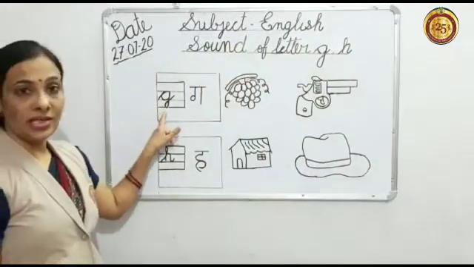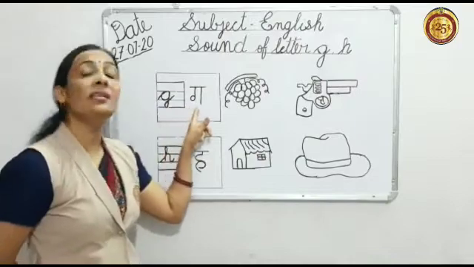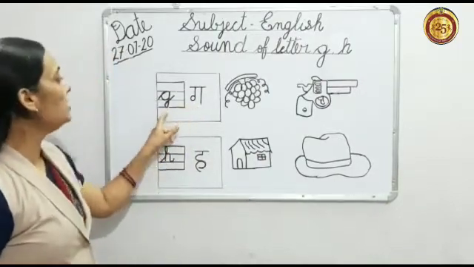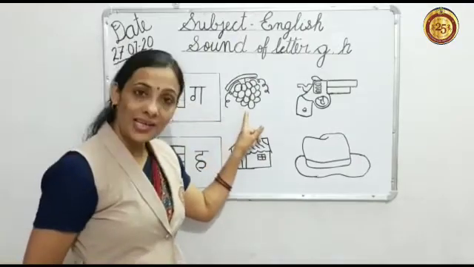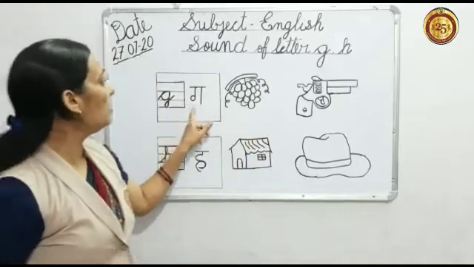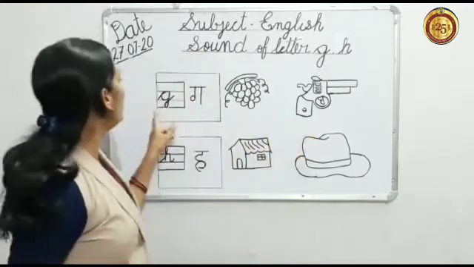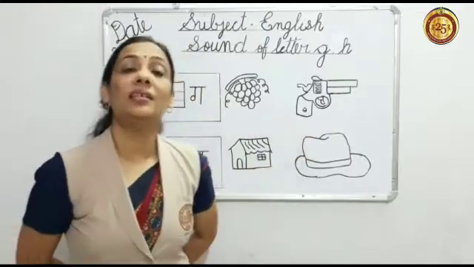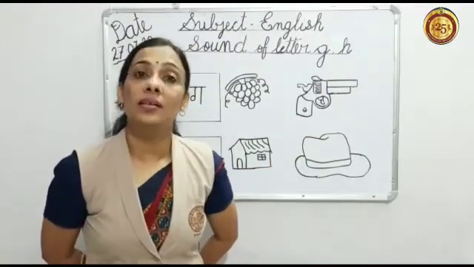This is letter G. Sound of letter G is G. G, G, grapes. G, G, gun. G says G.